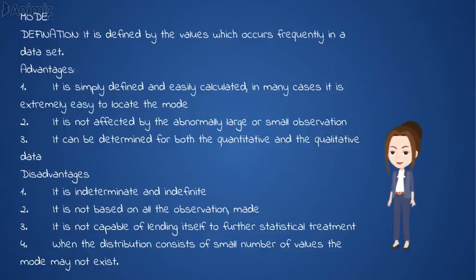Disadvantages. 1. It is indeterminate and indefinite. 2. It is not based on all the observations made. 3. It is not capable of lending itself to further statistical treatment. 4. When the distribution consists of a small number of values, the mode may not exist.